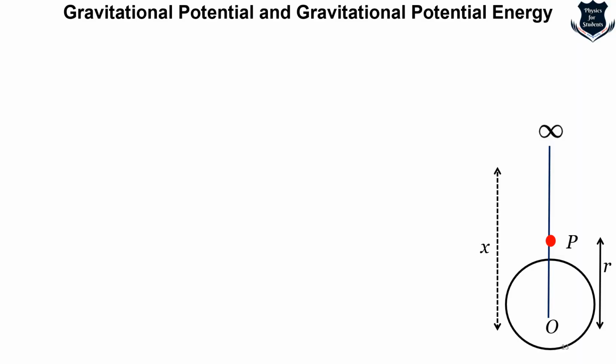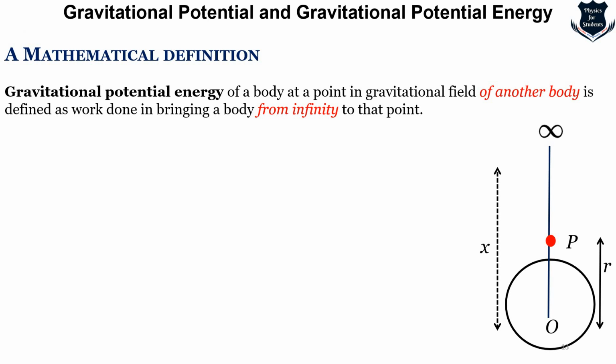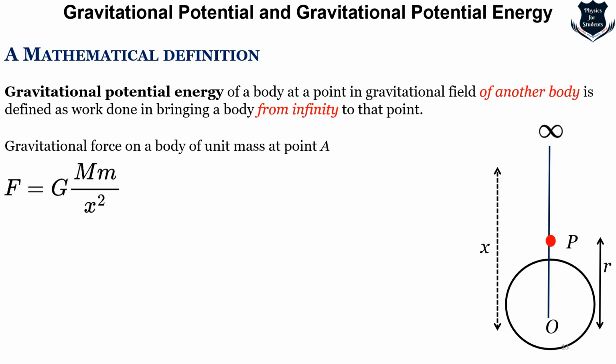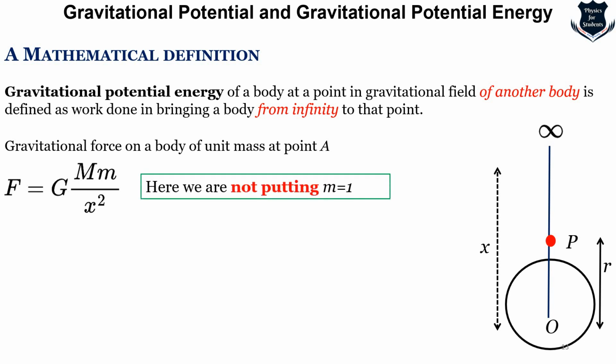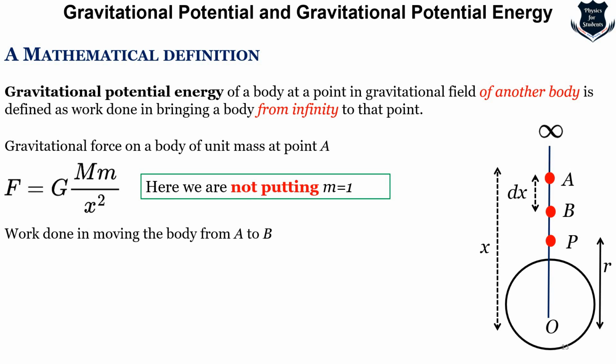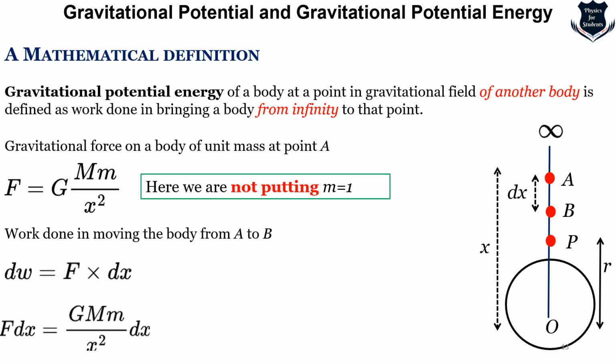Now we are coming to gravitational potential energy. So the figure on the right hand side will be the same, right? I just showed you the basic definition of gravitational potential, and I'm trying to find the mathematical definition of bringing another body from infinity to that point. So the gravitational force on the body of mass m at point A, what would that be? It would be F equals GMm upon x squared. We are not putting m equals to 1 here. So what is the work done from point A to B? Again the distance will be dx, so work done will be F dx equals GMm upon x squared dx.